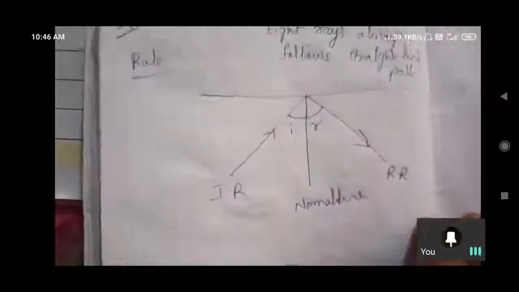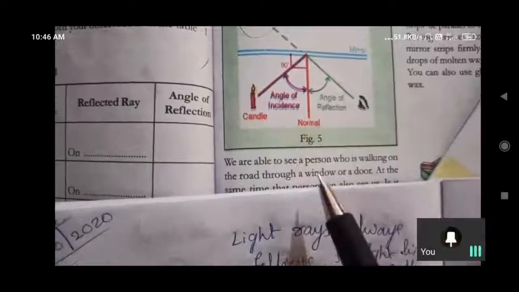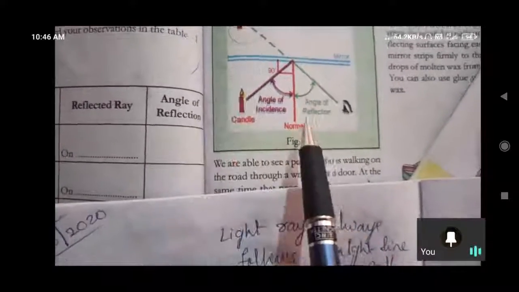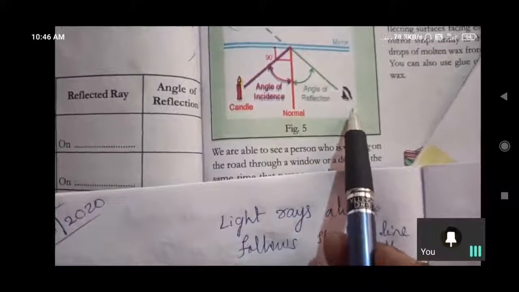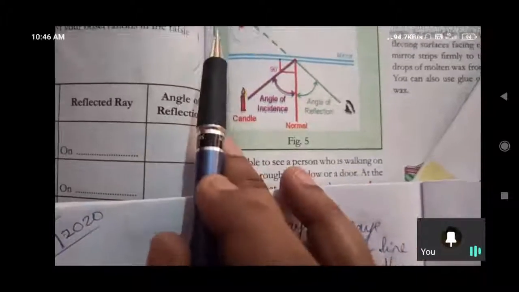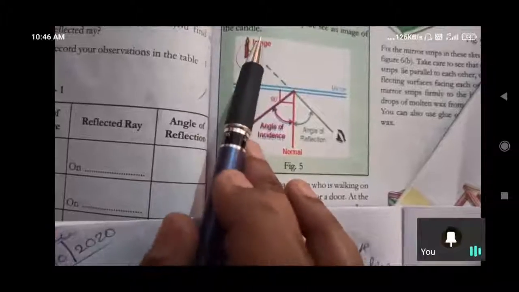The next concept we have to understand is the image. Observe the diagram carefully. Here is the human eye, and from this point onwards the person observes the image, which is what we see inside the mirror.